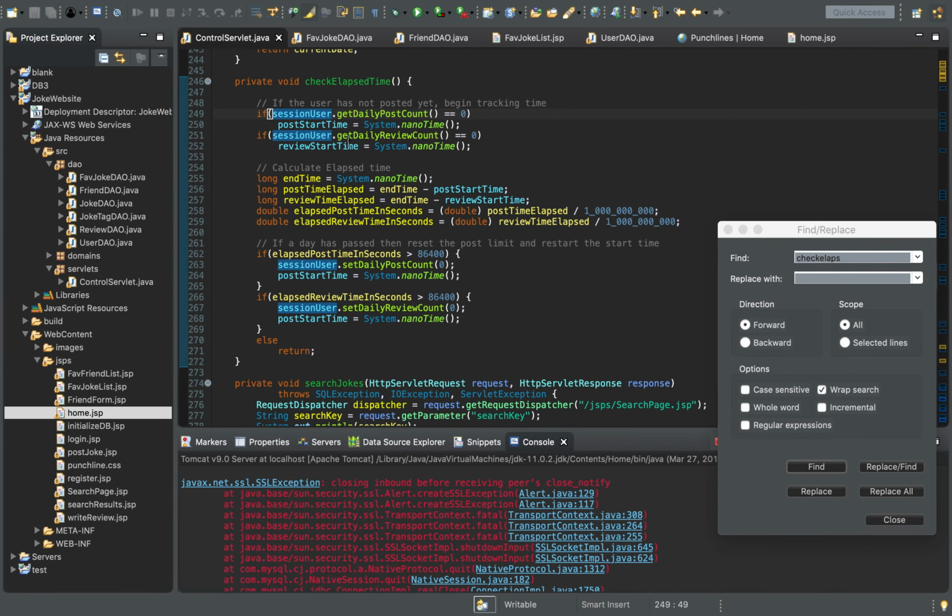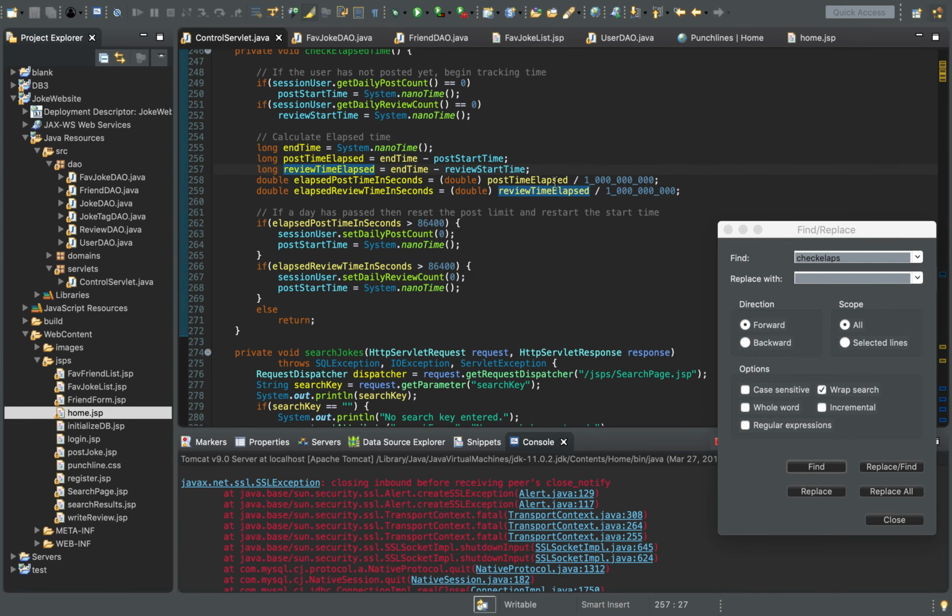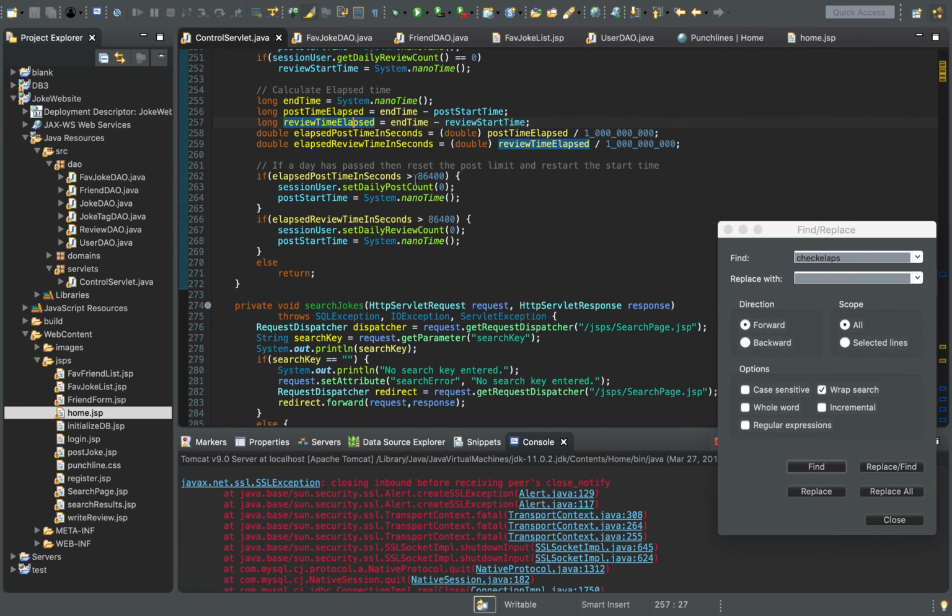So then we get the start time, we check time again for end time, and then we subtract them to find the total elapsed time. And then since that's in nanoseconds, we have to divide by 1,000,000 to get it into seconds. So there's 86,400 seconds in a day. If either of these times are greater than a day, it's going to reset the daily post count and the daily review count back to 0 and restart the start time.